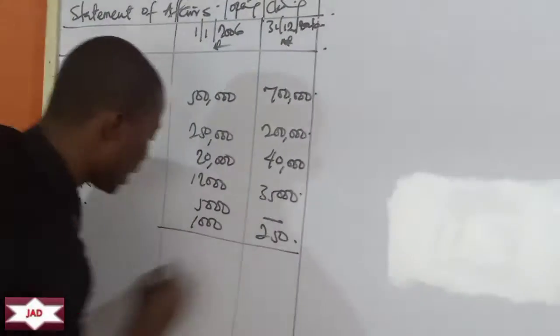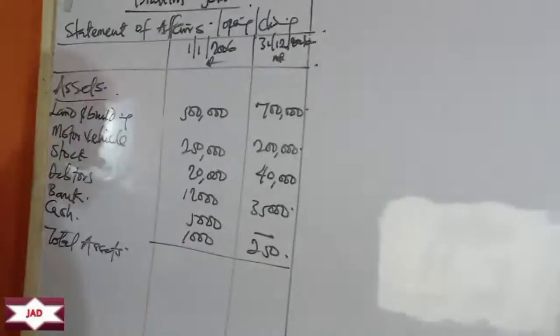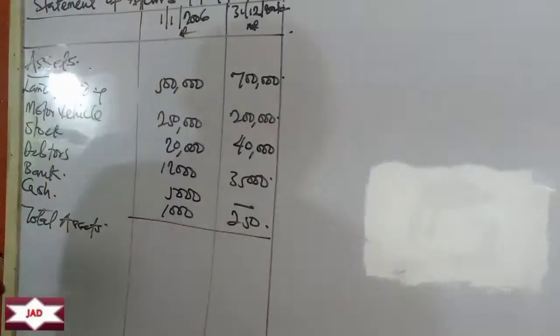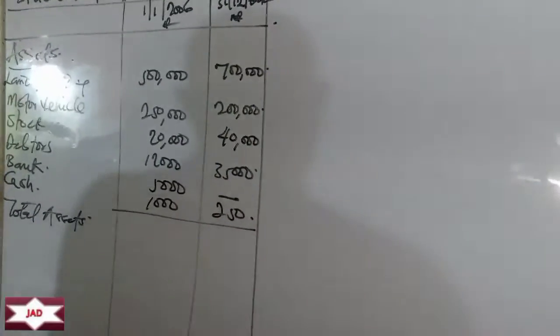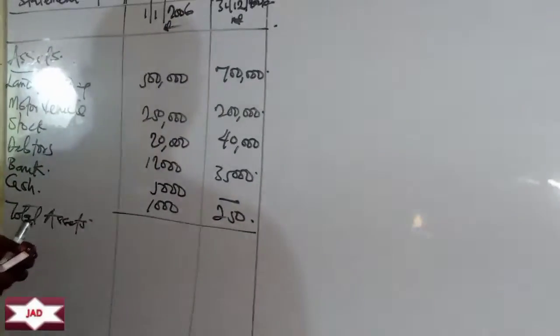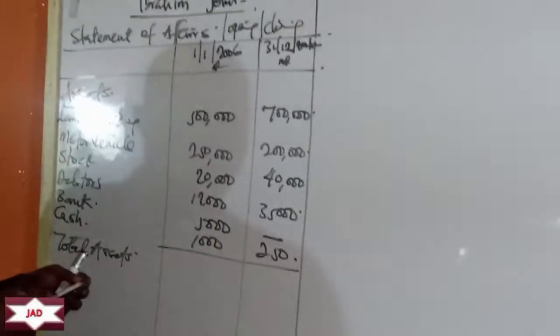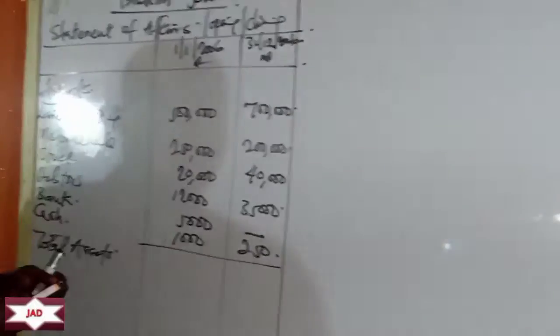So let's have our total assets. What are the total assets? We are allowed to use our calculator. So our total assets here: we have 500,000 plus 250,000 plus 20,000 plus 12,000 plus 5,000 plus 1,000.